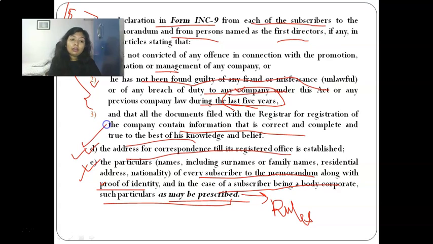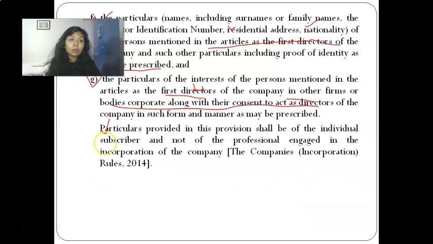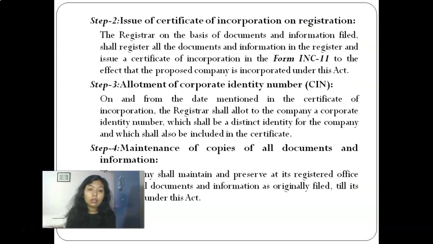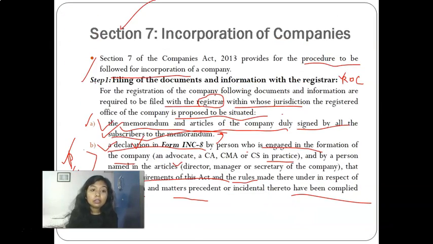Fourth, address of registered office or correspondence if registered office is not there. Then fifth is particulars of all the subscribers to the memorandum, whether individual or body corporate. Particulars of first director who is named as first director in articles, okay, and particulars of the interest of first director in any other company or firm or body corporate, along with their consent to act as director, okay. So there are 7 points in that.